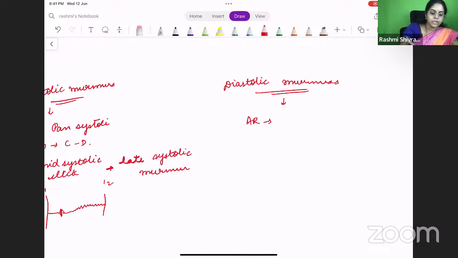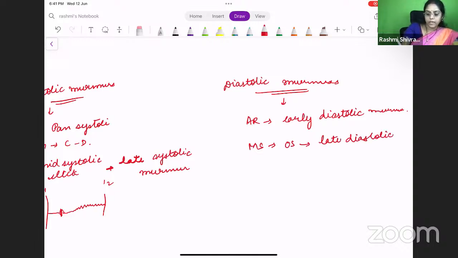In aortic regurgitation, you have an early diastolic murmur, which is soft blowing, right? And then in mitral stenosis, you have an opening snap followed by a late diastolic murmur. This is what you find in mitral stenosis. So where will you have a continuous murmur?